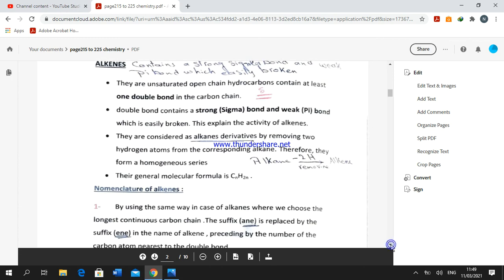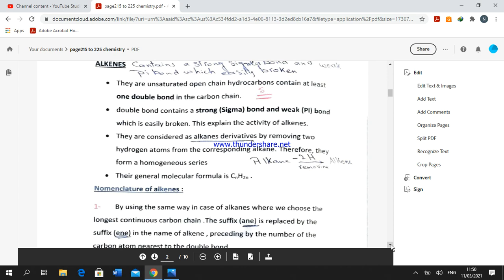The second group is called alkenes. Alkenes are unsaturated open chain aliphatic hydrocarbons that contain at least one double bond in the carbon chain. The double bond consists of 2 bonds. One of them is a strong sigma bond, and the other a weak pi bond, which is easily broken during chemical reactions.